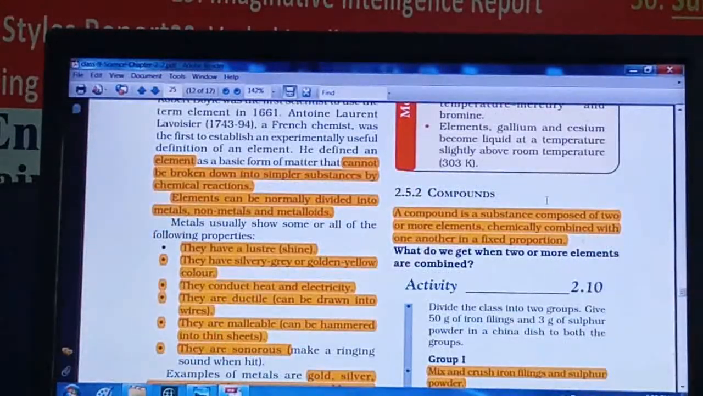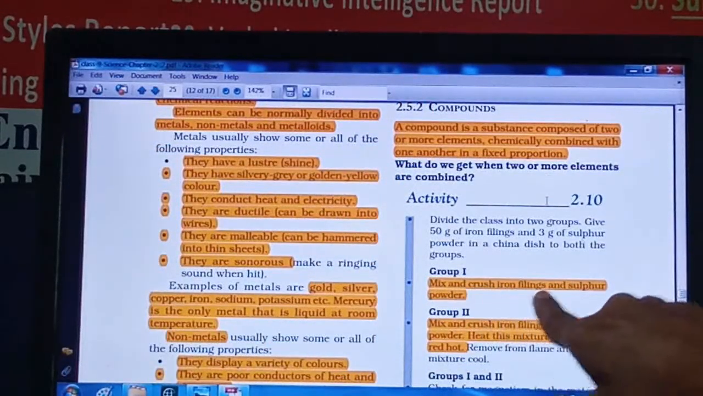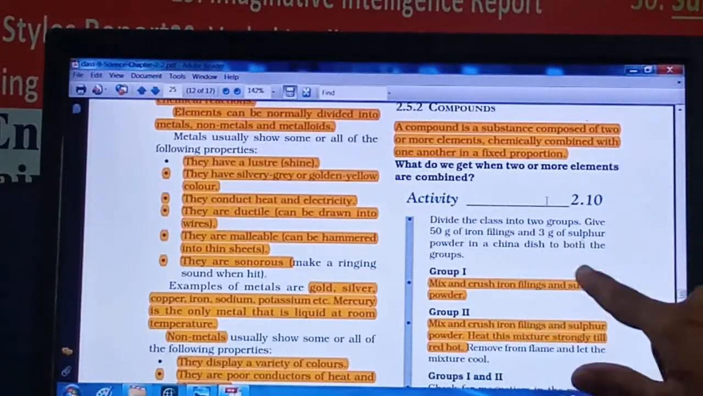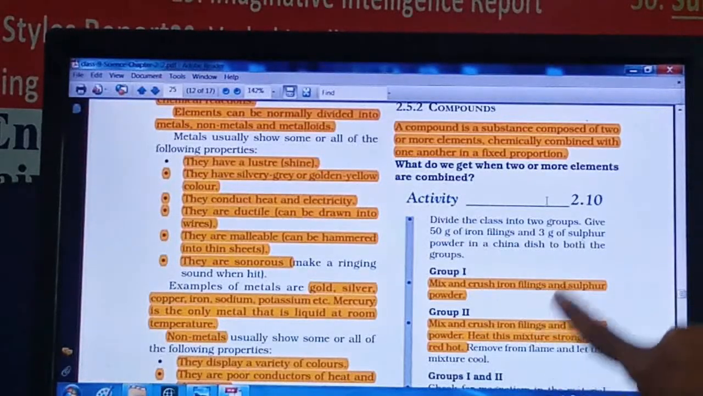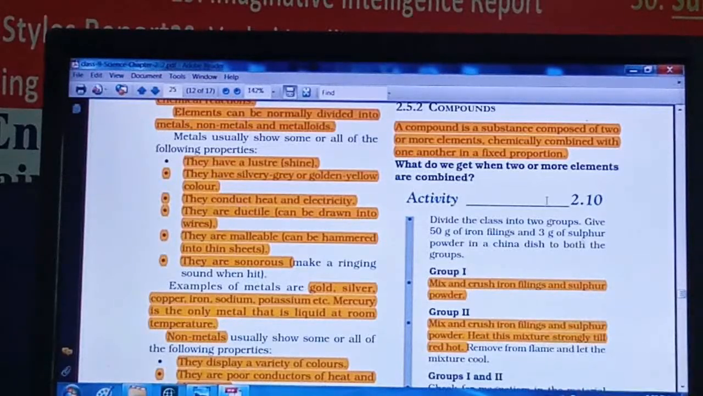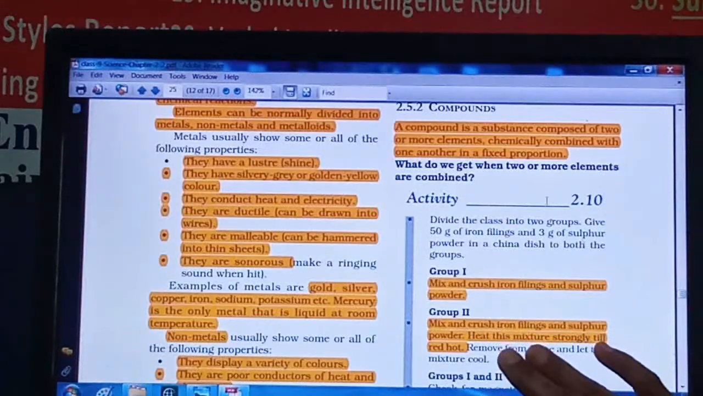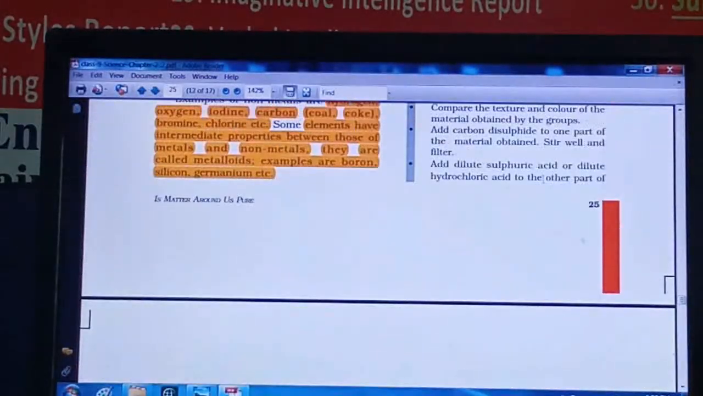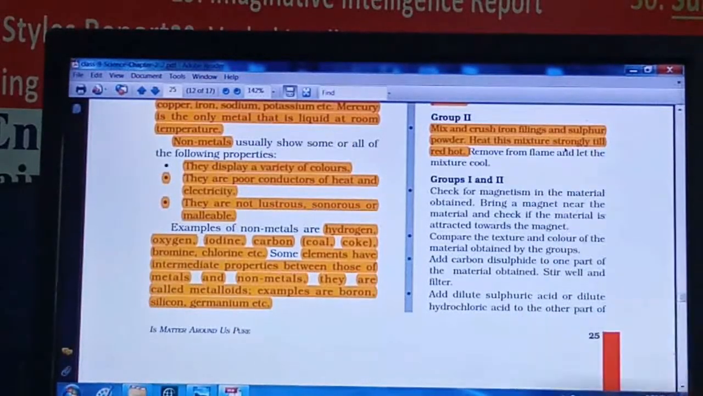The next point is compounds. In that, an activity is given in which you crush iron filings and sulfur powder together, and the same is given to two groups. One group has to make a mixture and another group will form a compound. The first group will just mix these two components, so they will get a mixture. The second group will heat this mixture. When the mixture is heated, the properties of these substances change and a new substance is formed by the second group, right?